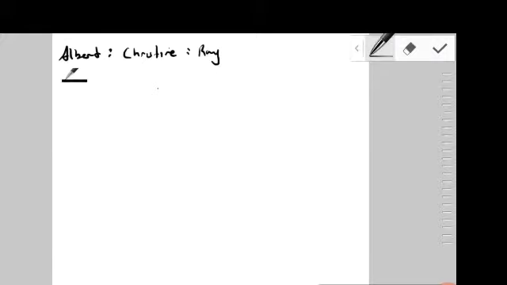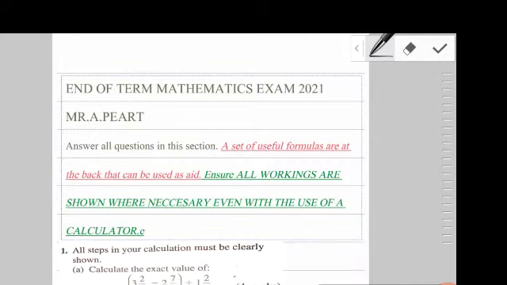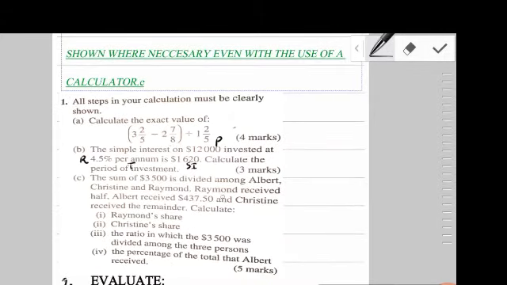Pardon me, guys. So Ray would have gotten half multiplied by 3,500, and that should pretty much work out to be 1,750. Okay, so we've gotten that part. Let's continue here. Albert received 437.50, so we know exactly the amount of money that Albert received.